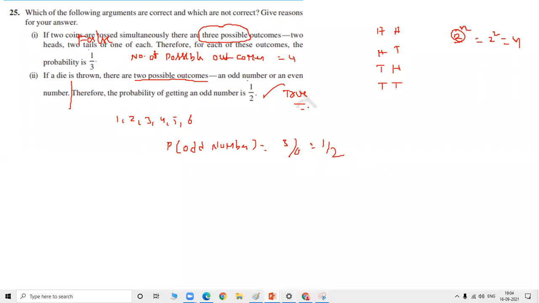Practice some more numericals. I will ask the sir to upload one extra worksheet related to this chapter, and we will meet in the next class with what topic, students? Trigonometry or area related to circles? Which one? Sir, you said area related to circles. Yes, we will complete area related to circles within 1 or 2 days, and we'll move to trigonometry, and we can extend trigonometry to many classes with more numericals.